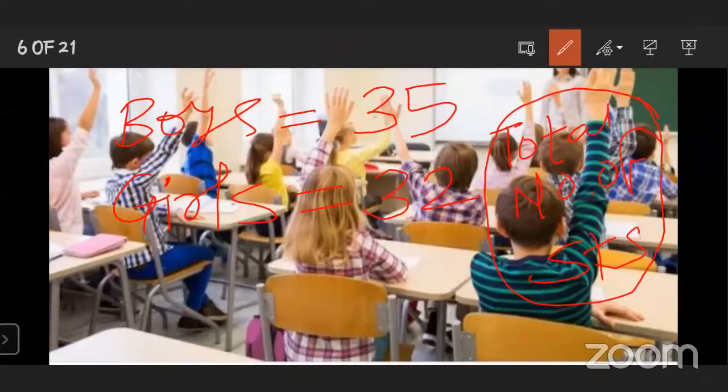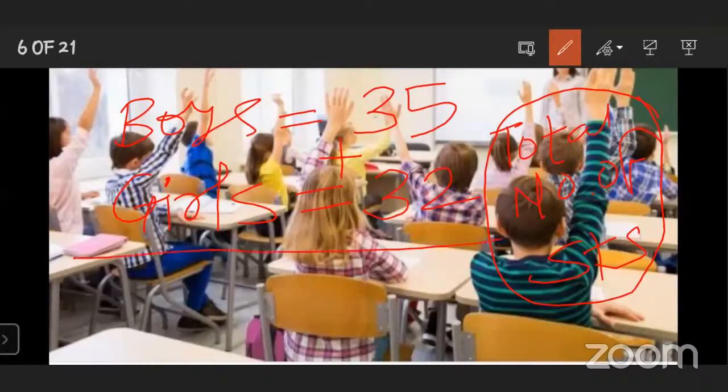So in your class, suppose the boys are 35 and girls are 32, and the question is what is the total number of students? To find out the total number of students, what do we have to do? Which method do you have to use? Addition. Yes, very good. Here we have to use the method of addition.